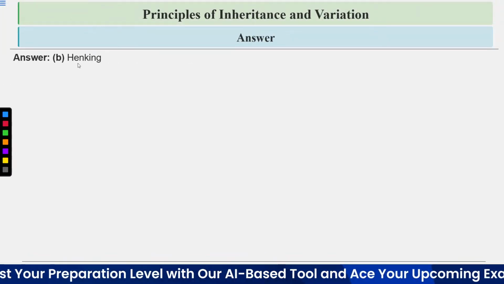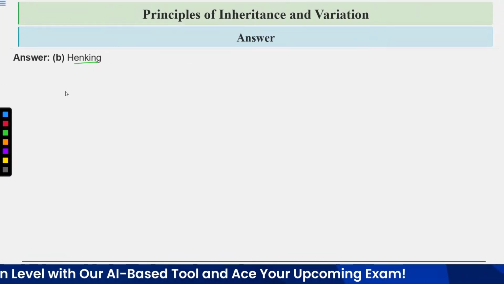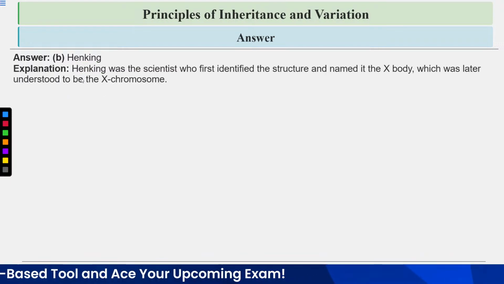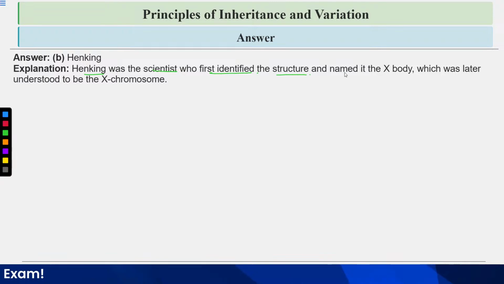The answer is option B, Henking. Let's have a look at the explanation. Henking was the scientist who first identified the structure and named it the X-body, which was later understood to be the X chromosome.